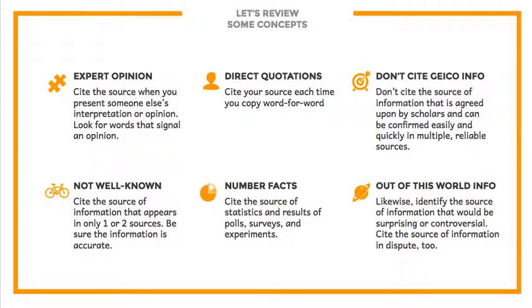Okay, so let's recap. Always cite the source when you present someone else's interpretation or opinion. And you have to look really closely because sometimes an opinion will be presented as a fact. But if you think about it and you find it to be an opinion, always cite the source of that. Cite the source of any information that you copy word for word. Also cite the source of information that appears in only one or two sources. And first you want to make sure that the information is accurate, and then you want to lead your readers to the source.